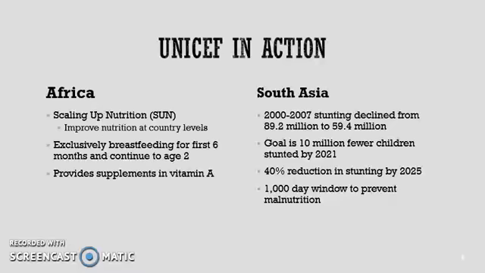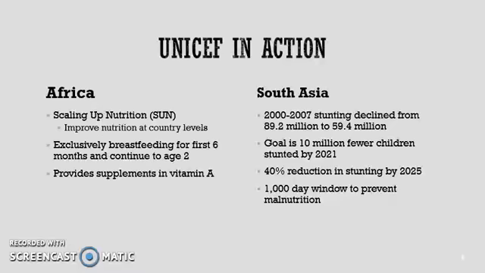In Africa, UNICEF has partnered with 100 organizations and groups to partner in the Scaling Up Nutrition movement. This is a global effort to improve nutrition at country levels by implementing interventions and integrating goals for broader health, agriculture, and development efforts.